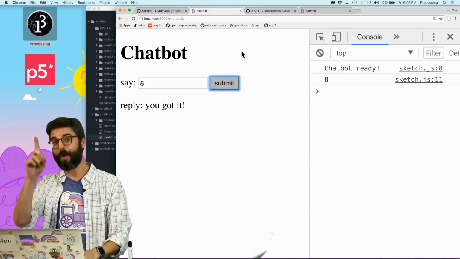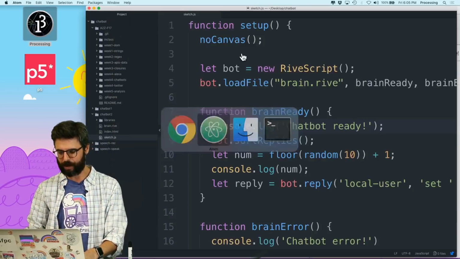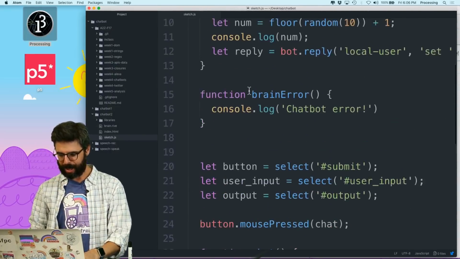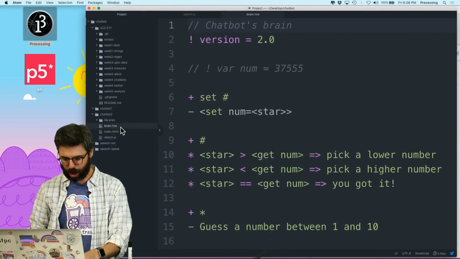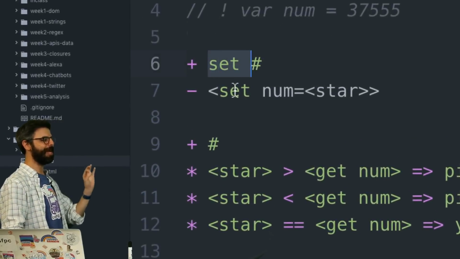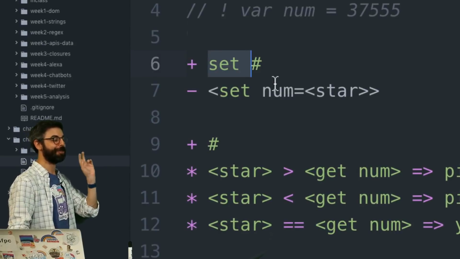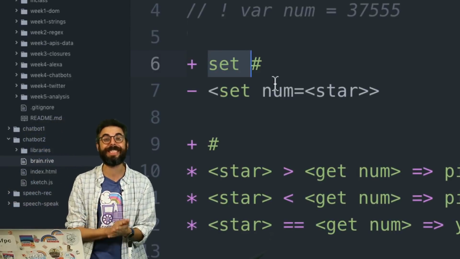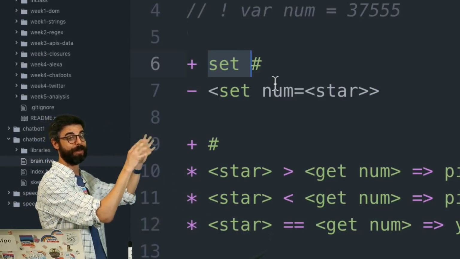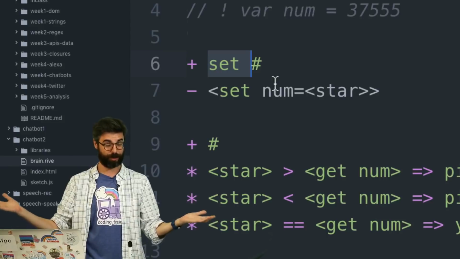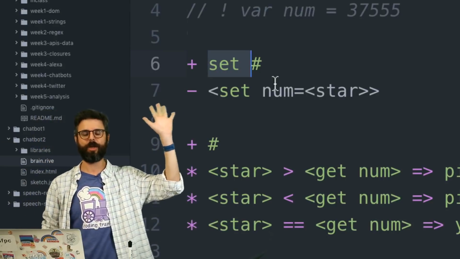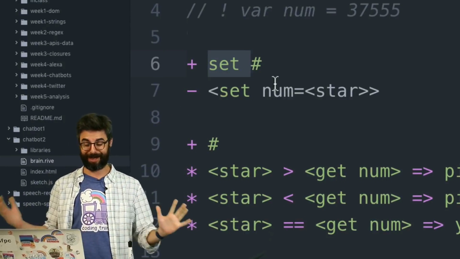Let me first say one thing that I got wrong in the previous coding challenge video. I created this elaborate system, if you recall, to say to the chatbot, set a number and then set the variable to whatever. So I had to secretly talk to the chatbot. There's actually a set var method that's part of the RiverScript JavaScript library. So I didn't have to use that convoluted methodology. If you don't know what I'm talking about, you didn't watch the previous coding challenge, you can go back and watch it and this will make sense. But this was an unnecessary step. Thank you internet for correcting me and helping me with that.